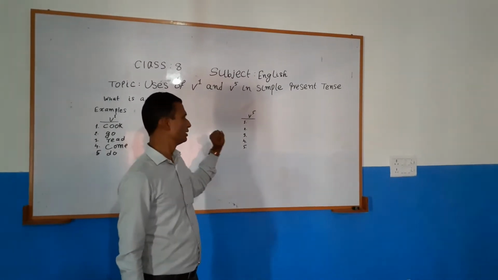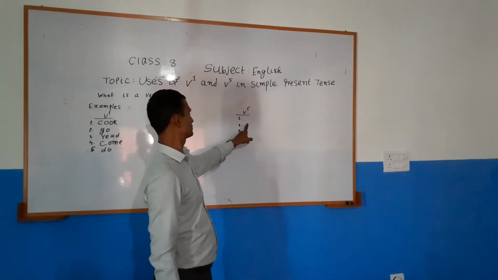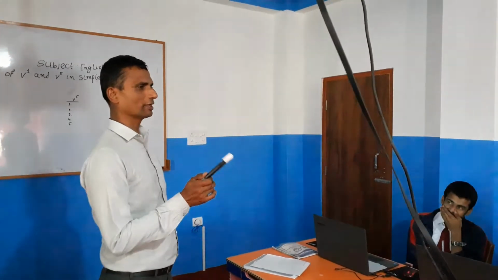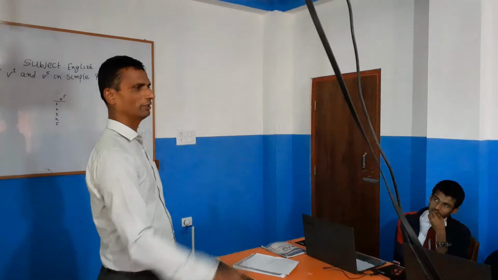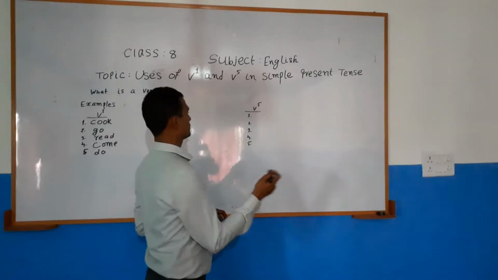Now, students, I am asking group C, what are three examples of verb 5? Who is going to say the examples of verb 5 from group C? The three examples of verb 5 are wants, loves, and goes. Okay, thank you, students.